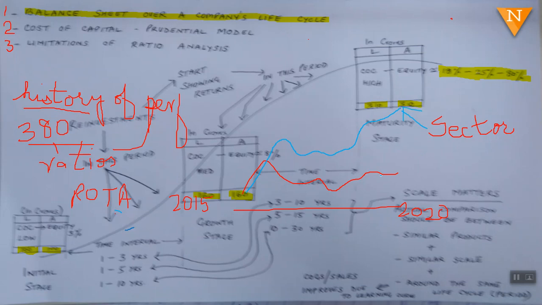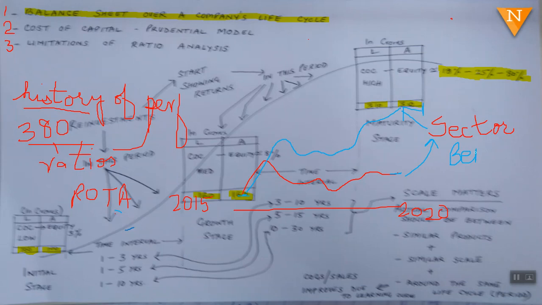So if you don't compare your performance with the sectoral performance, you will feel okay, we have picked up. But then you miss out on the fact that the sector has picked up higher. The sector started from the same place, but now it has ended up higher and you have ended up lower. So Meri Billi Meow Meow is not the correct approach. You have to compare your company's performance with the sectoral performance. Then another approach is comparing your performance with a benchmark company.